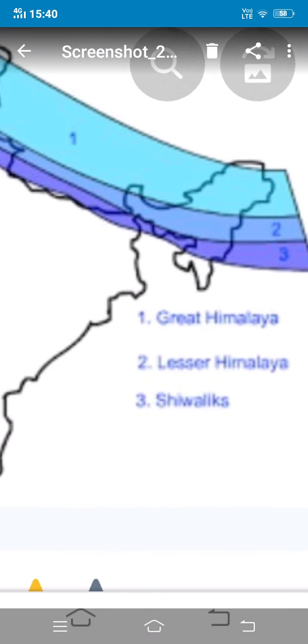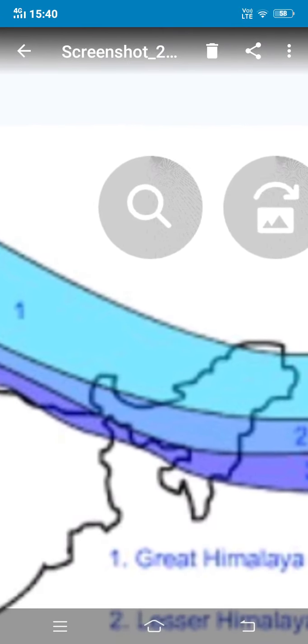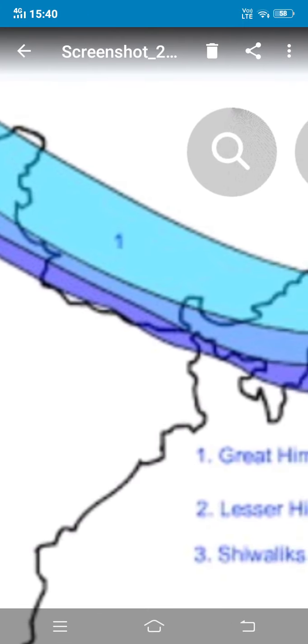The highest peak in the world, that is Mount Everest, also lies in this range. But it is not in India. It is located in Nepal and China border. But the third highest peak, that is Kanchenjunga, lies in our country, that is Sikkim state.